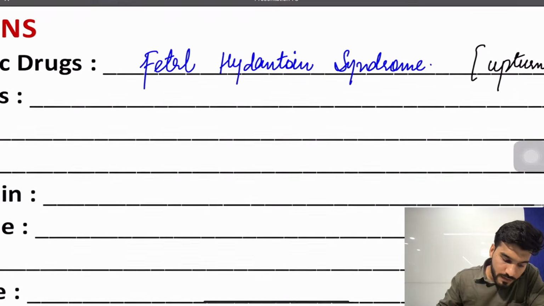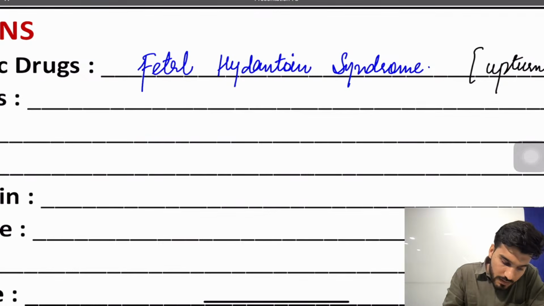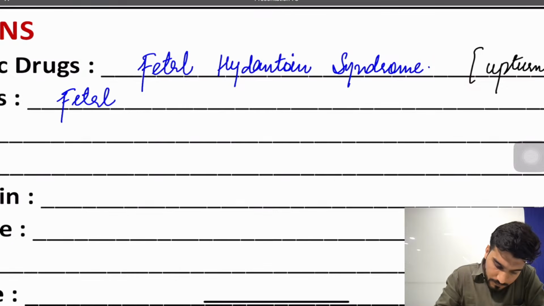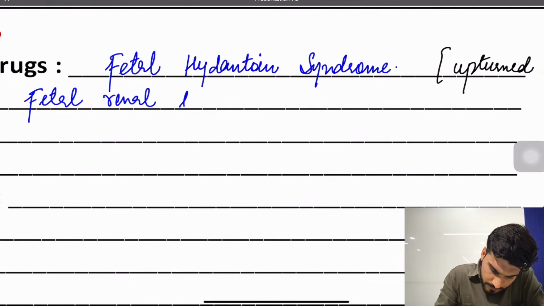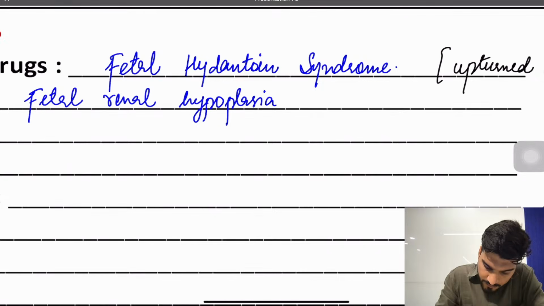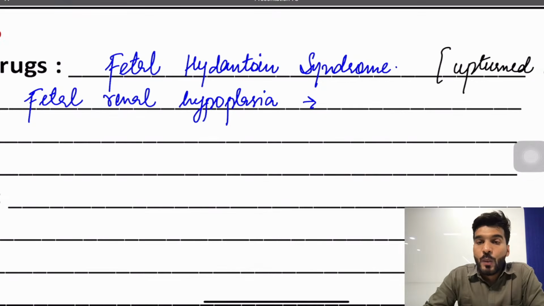Now sir, what are the side effects of this drug? So they will cause fetal renal hypoplasia. When they cause fetal renal hypoplasia, there is decreased blood supply to the kidneys.